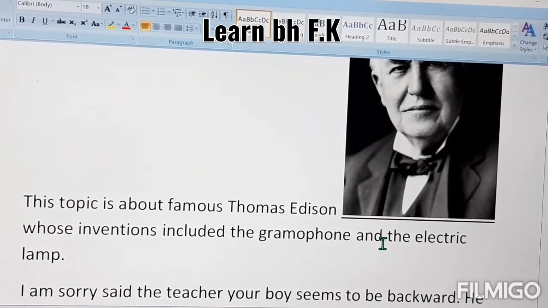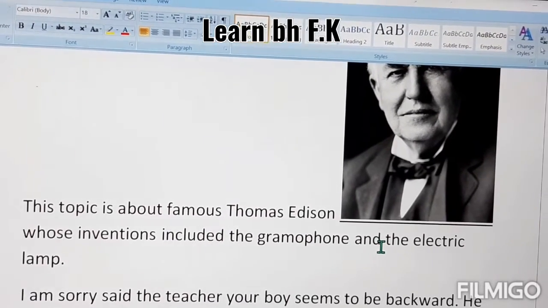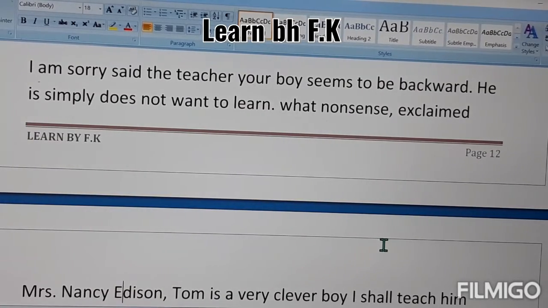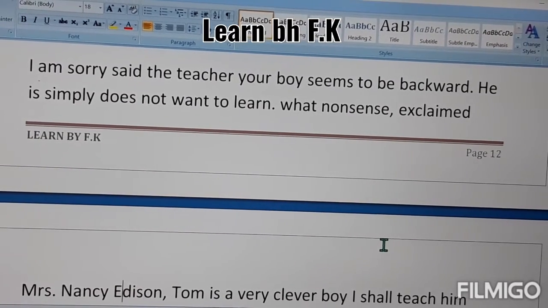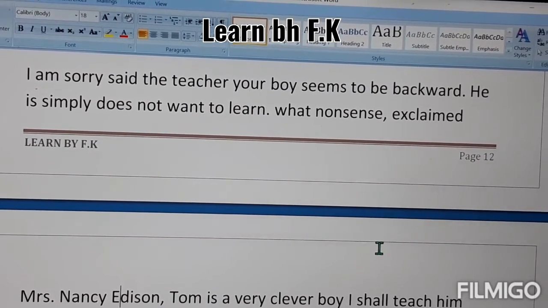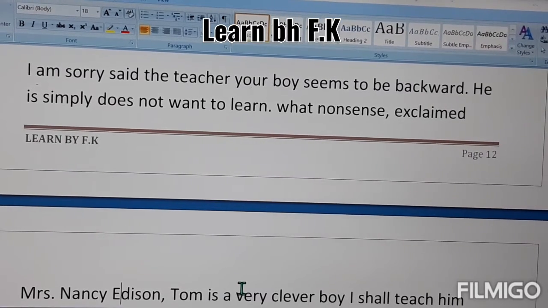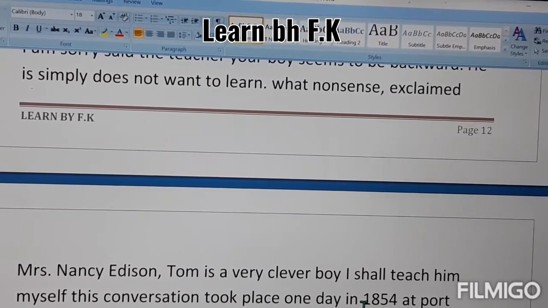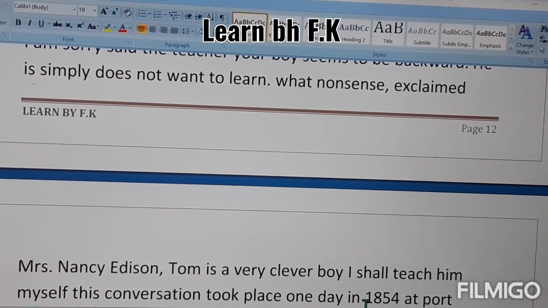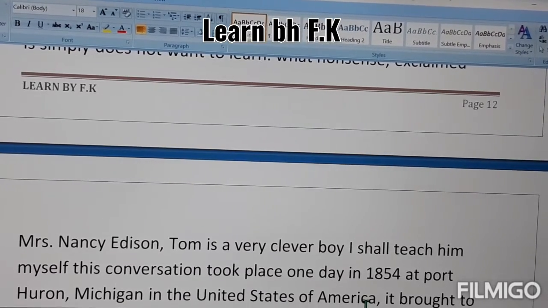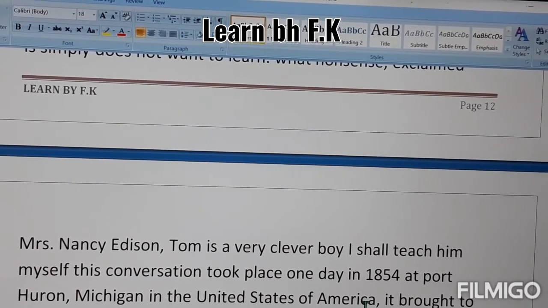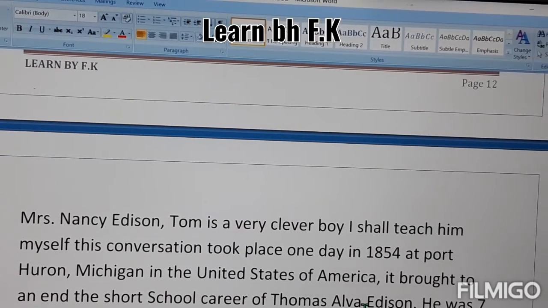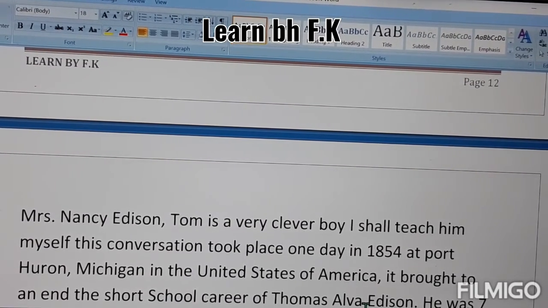"I am sorry," said the teacher, "your boy seems to be backward. He simply does not want to learn." "What nonsense!" exclaimed Mrs. Nancy Edison, the mother of Thomas Edison. "Tom is a very clever boy. I shall teach him myself." This conversation took place one day in 1854 at Port Huron, Michigan, in the United States of America. It brought to an end the short school career of Thomas Alva Edison.